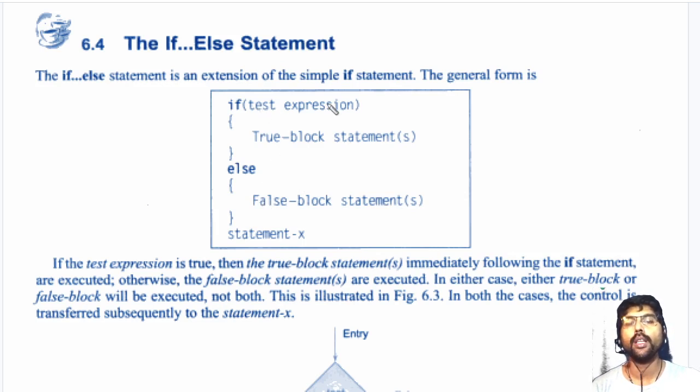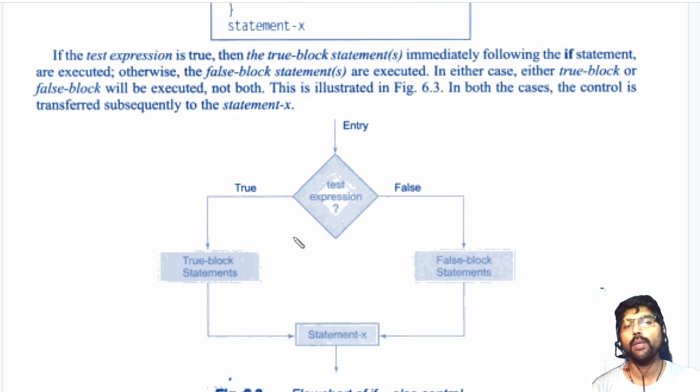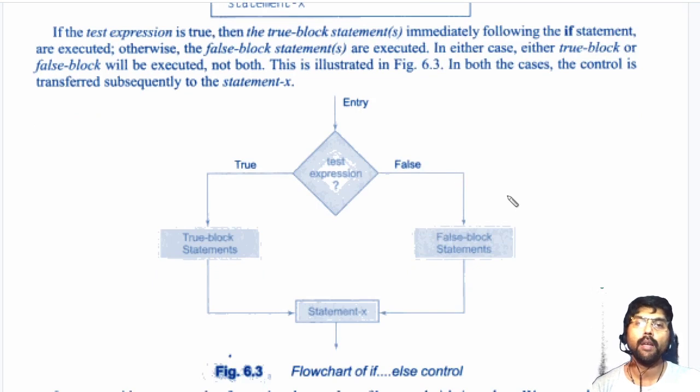Whatever may be the condition here, it may be true or false. Depending on that condition, either the true block will be executed or the false block will be executed. Any one of these blocks will be executed, then it goes to the next statement after the if statement. This will be explained with a block diagram, a flow diagram.